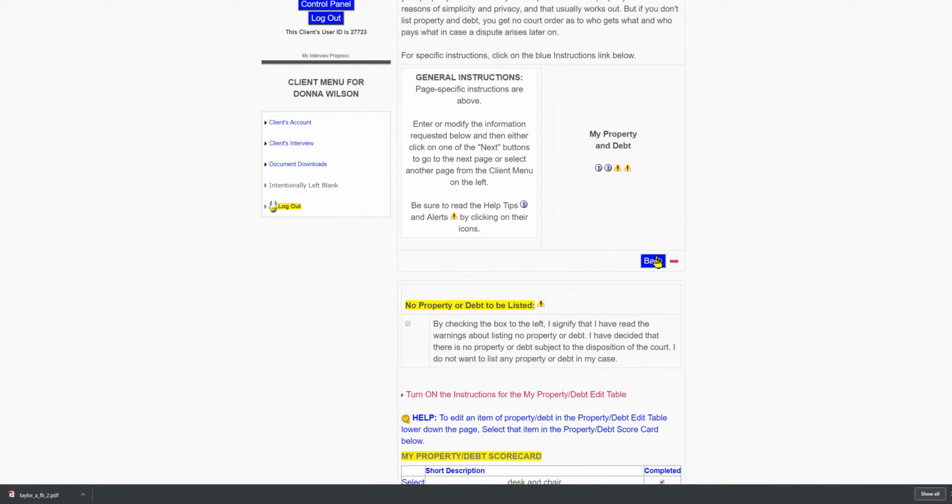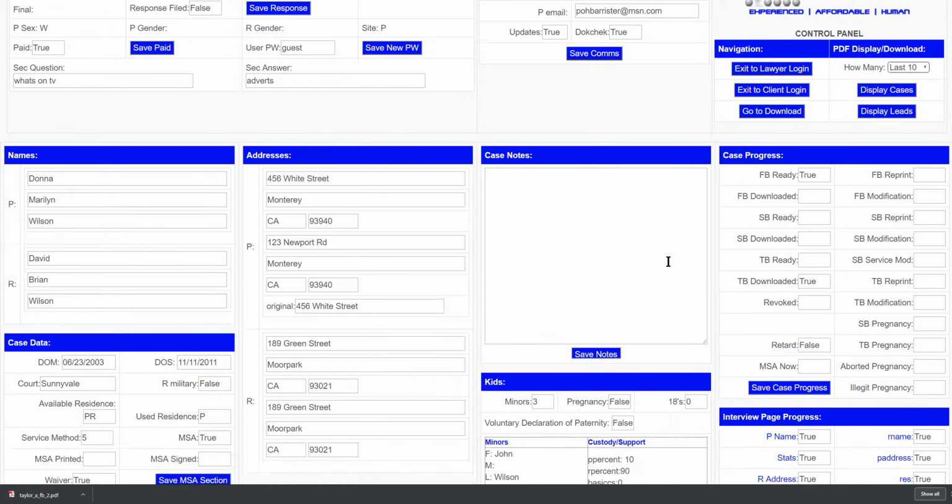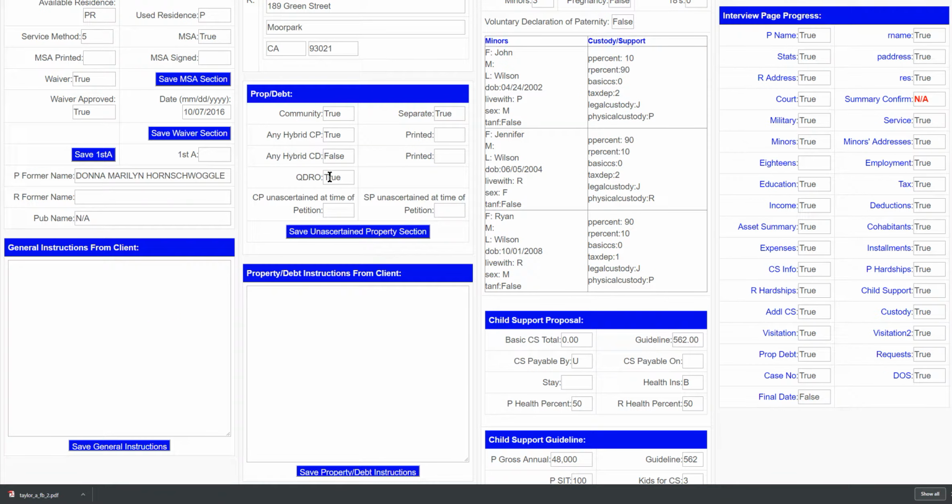Any of those or all of them could trigger QDROs. If that is triggered, there's a true in this box, and that triggers you, of course, to implement the portion of your client contract that enables you to ethically upsell that well-informed client to your QDRO services.